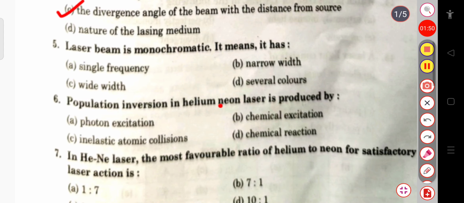The next question number 5. The laser beam is monochromatic. It means it has single frequency, or narrow width, or wide width, or several colors. So the laser beam is monochromatic. It means that it has the single frequency.